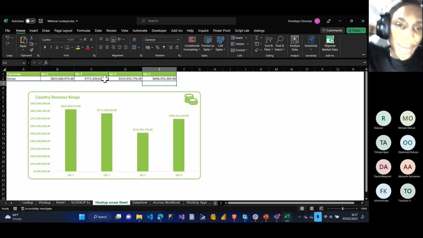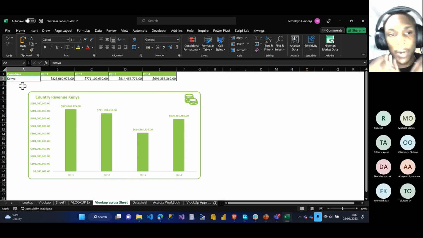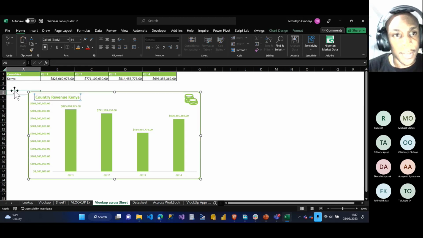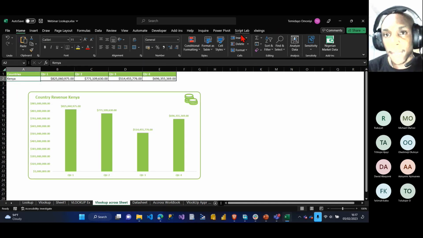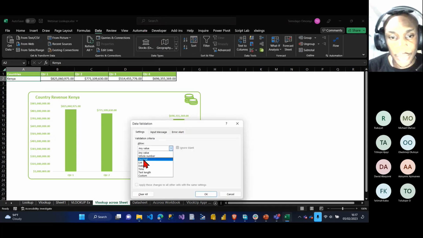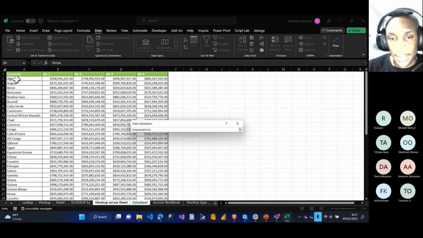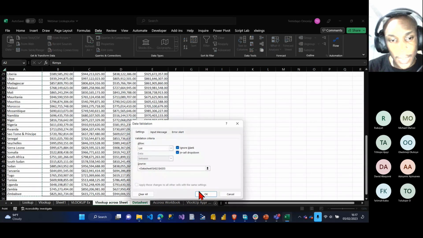This looks manual, right? I'll show you a more dynamic way of going about it. This is just the introduction. Let me create a data validation around it so my work can become more dynamic. I'll go to Data, Data Validation. I'll change to List. The source, I'll get from this data here. Control Shift Down, enter, and okay.